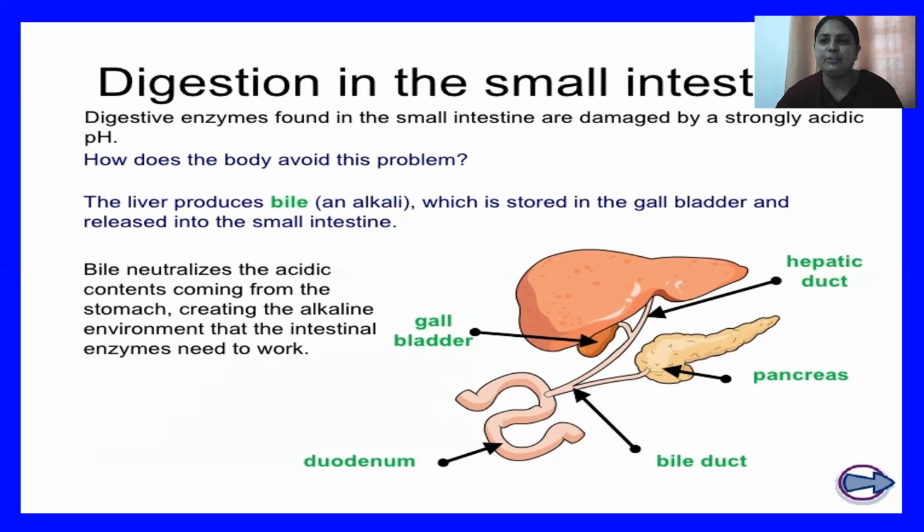And the pancreatic juices also join these liver juices, which are actually the bile juices. So remember, no enzyme is present in the bile juices, whereas the pancreatic juices contain three enzymes: pancreatic amylase, pancreatic lipase, and trypsin enzyme, which is the protein digesting enzyme.